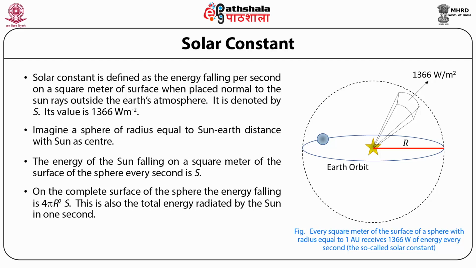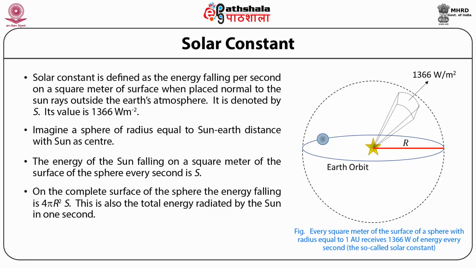Luminosity of the Sun, or the luminosity of a star, is defined as the total radiation emitted by it in 1 second. A simple method, as we can see in the given figure, is to imagine a sphere of radius equal to the Sun-Earth distance, and multiply the energy received per square meter per second by the surface of this sphere.